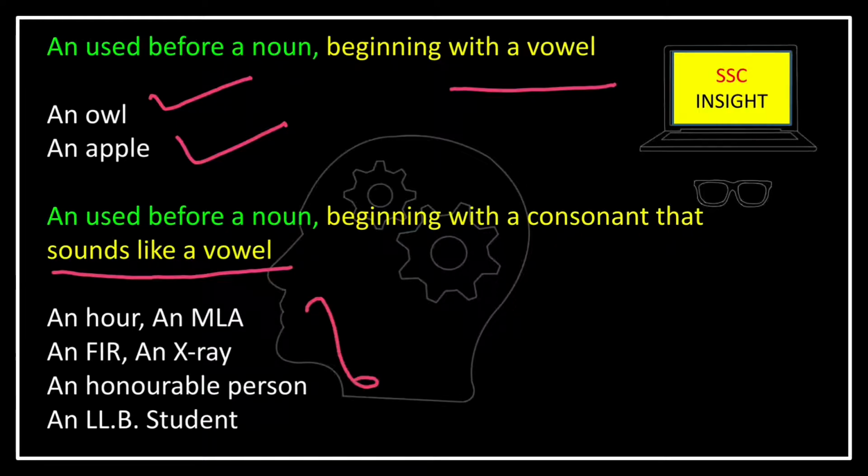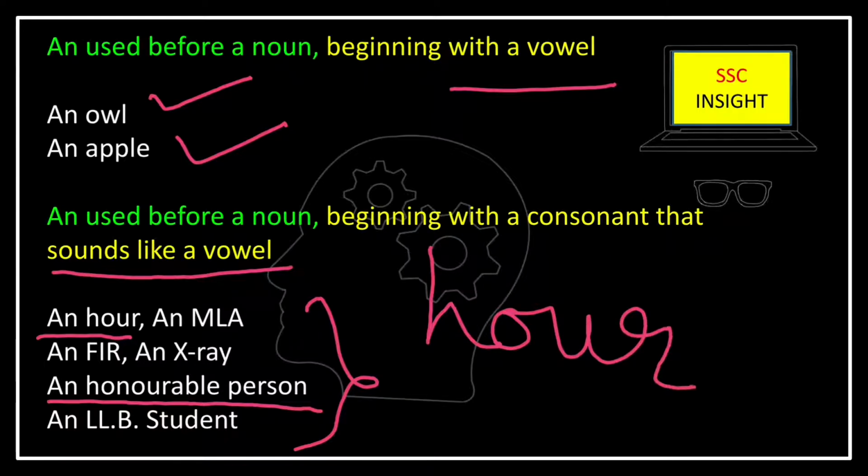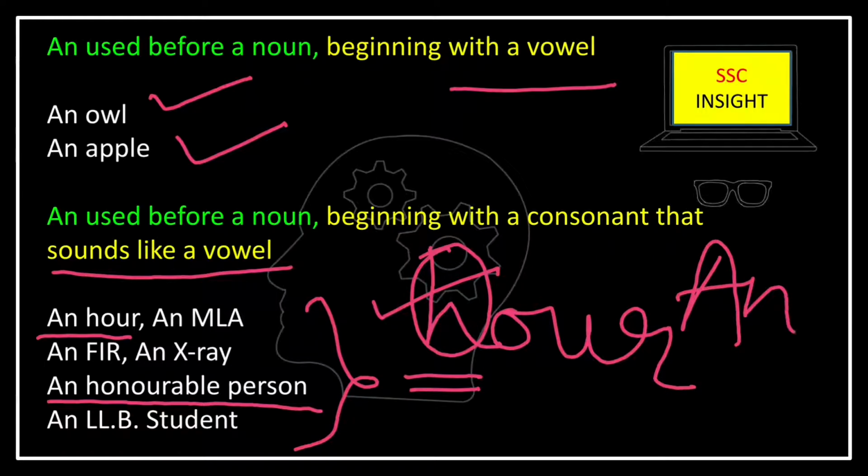These are the examples. In case of an hour, an honorable person, or an honorary post, in those cases the H remains mute. We do not pronounce this H, we only pronounce hour, and thus it sounds like a vowel, and that's why an is placed before such words.